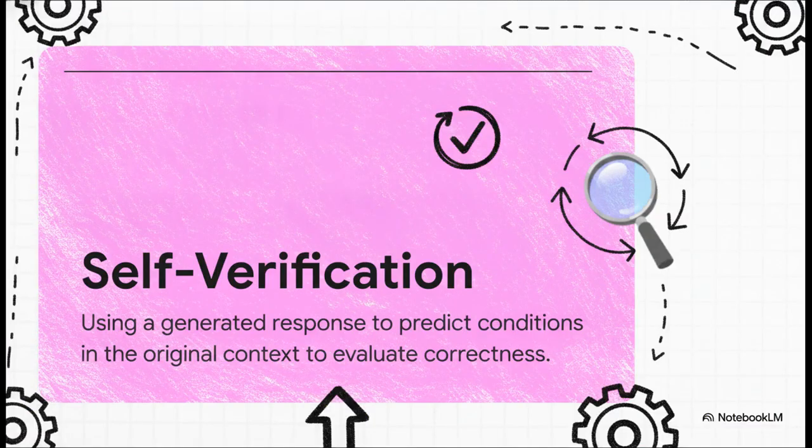So what if we could get large language models to do exactly that? What if models could plug their own conclusions back into the prompt? That is the entire essence of self-verification prompting. Evaluating the correctness of a generated response by using it to predict the conditions in the original context. The absolutely crucial point here is this. If the original condition given in your prompt can be successfully derived from the AI's final conclusion, then the AI's answer absolutely must be correct.